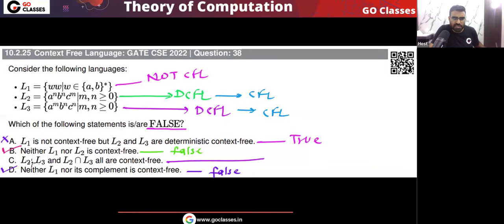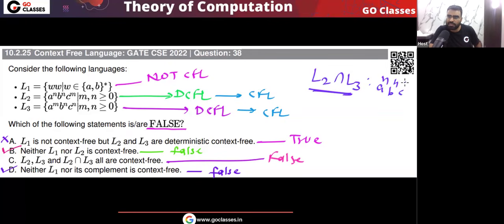So option C is saying that L2, L3 and their intersection are all context free. This statement is false. Why? Because L2 intersection L3 is a power n, b power n, c power n, which is not CFL.